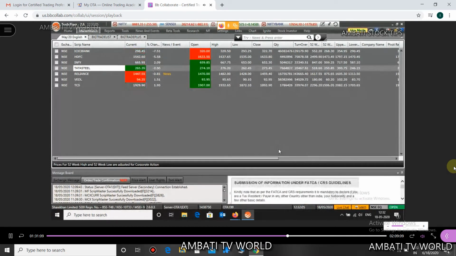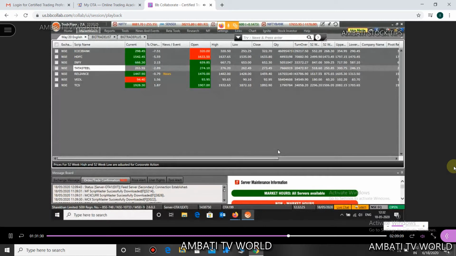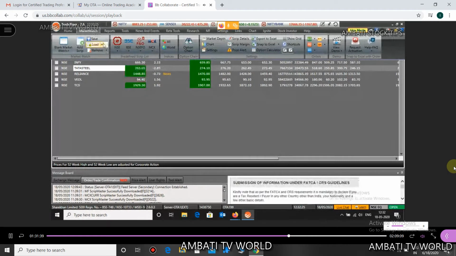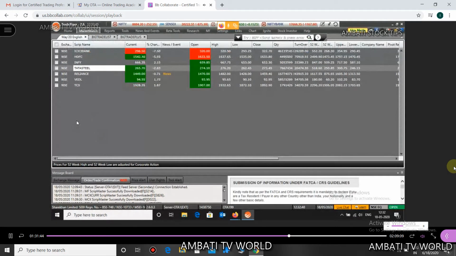Can we import our live stocks with Sher Khan in market watch? Live stocks means, Pratap ji, the demat with any other broker that you're talking about. You have a demat with any other broker and you want to transfer that to Sher Khan. That's what you mean? The portfolio stocks with Sher Khan. Okay, so the stocks that you have in your demat, you want to add the same stocks in your market watch, isn't it?